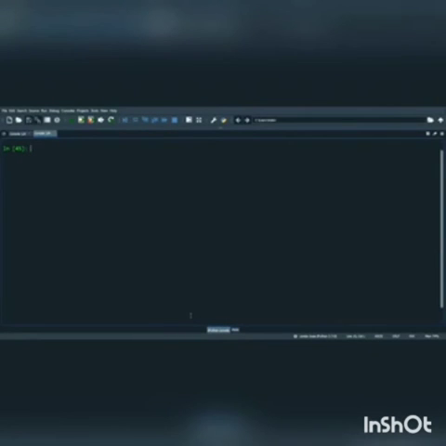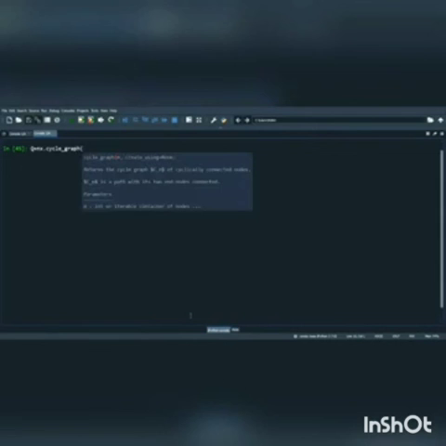So q is equal to nx.cycle_graph. I give it value 9, sorry 8. Cycle_graph, I'll give it value 8.